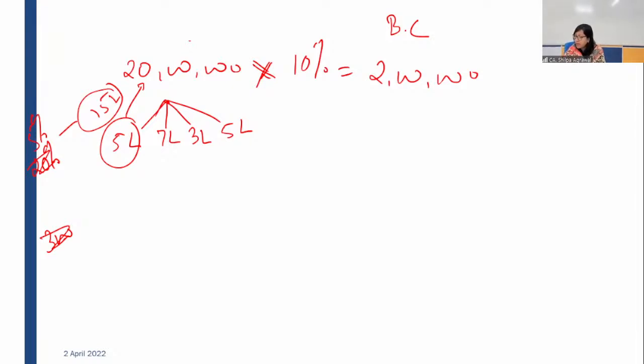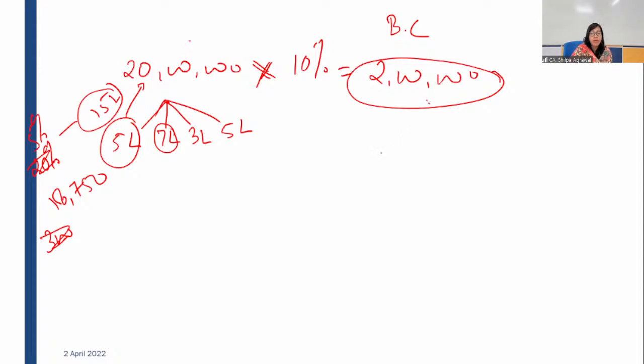However, they won't invest this 15 lakh for a year, because they know they need money after a quarter. So they will invest it for 3 months. From this 15 lakh, they will get 5% interest for 3 months, which comes to rupees 18,750. So when you are capitalizing this borrowing cost of 2 lakh rupees, you will reduce it by this 18,750 rupees. Whatever amount comes will be your borrowing cost to be capitalized.